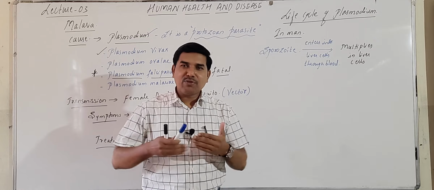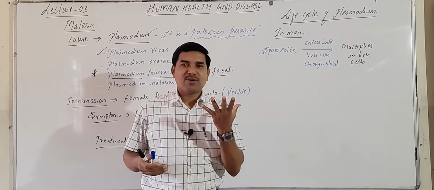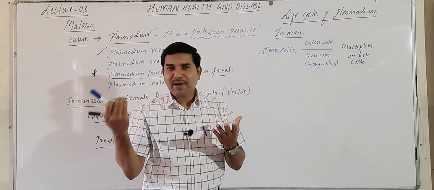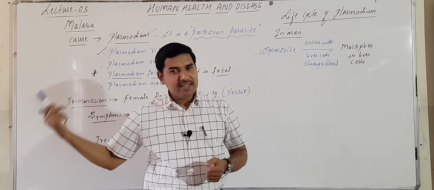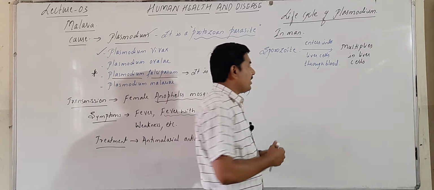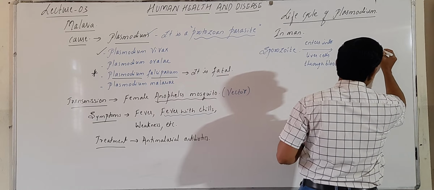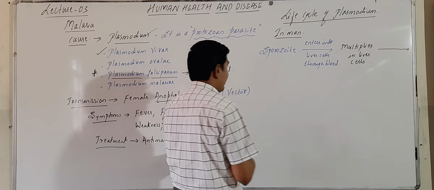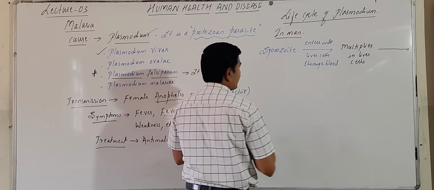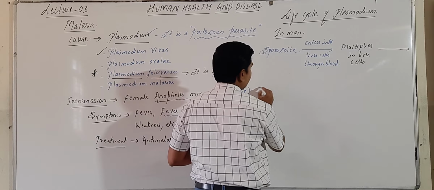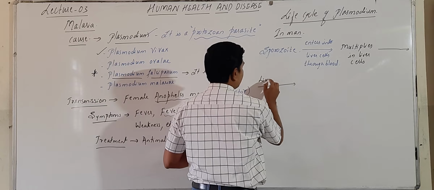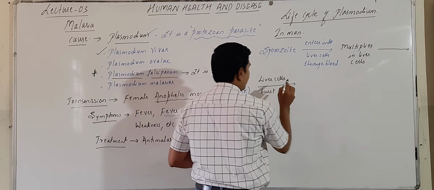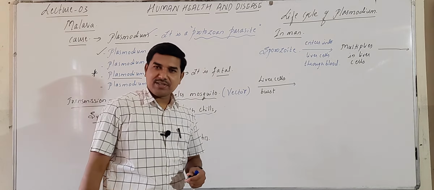It multiplies in the liver cells and the liver cells burst to release the pathogens.